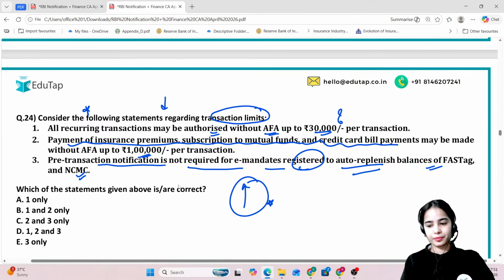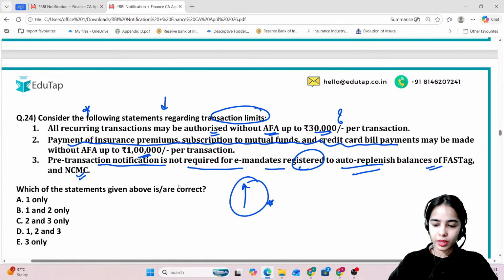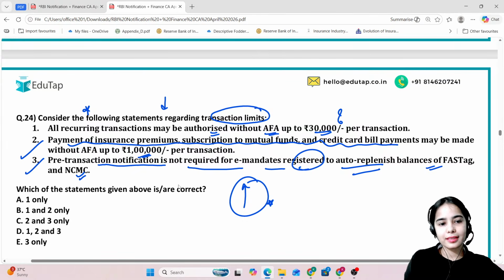That you have to tell. Yes, C is the answer. That is, second and third are correct. Absolutely correct. Here, instead of 30,000, it should be 15,000.